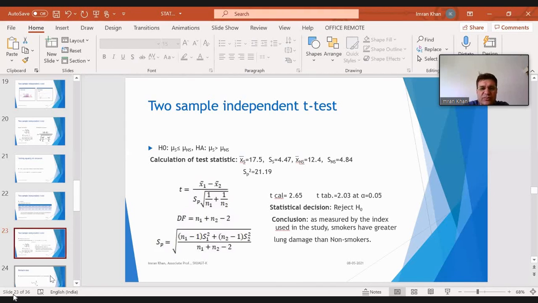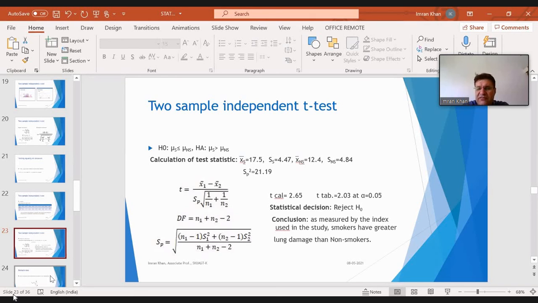Since we assume that the variances are equal, we take the pooled variance, which comes out to be 21.19. Substitute all these values in the formula, and with elementary calculation you get a t value of 2.65.